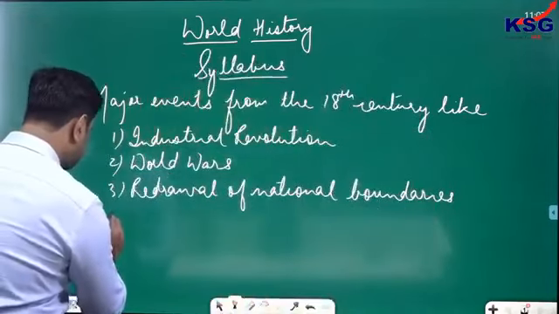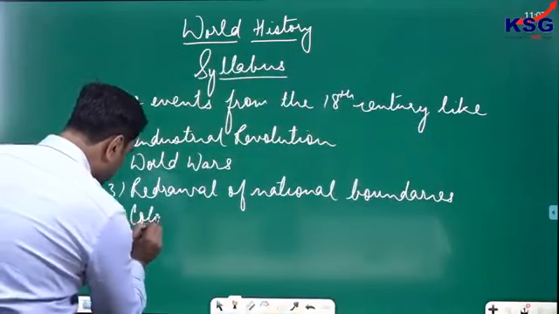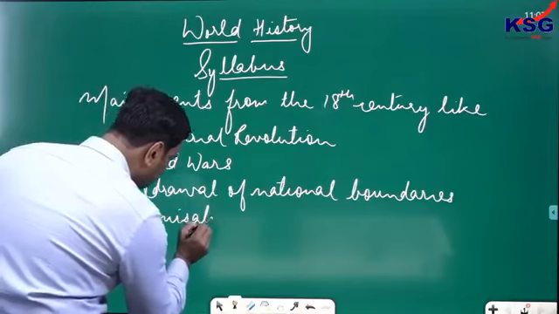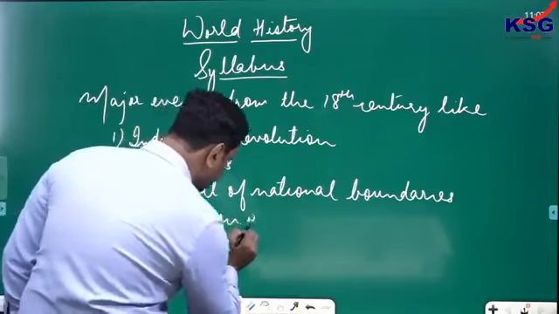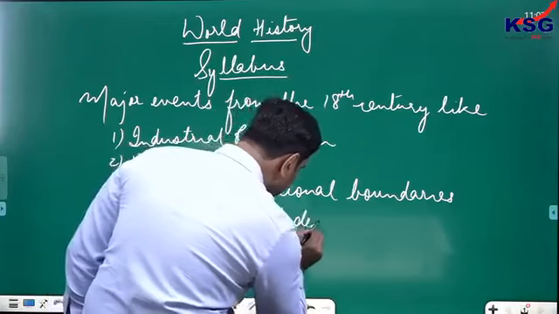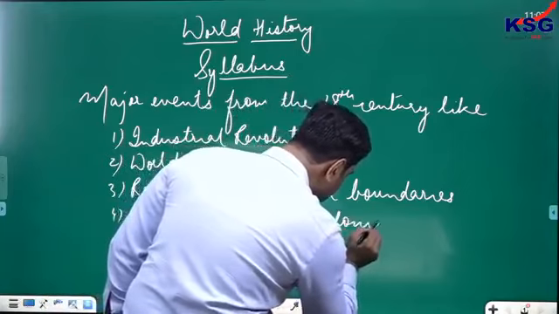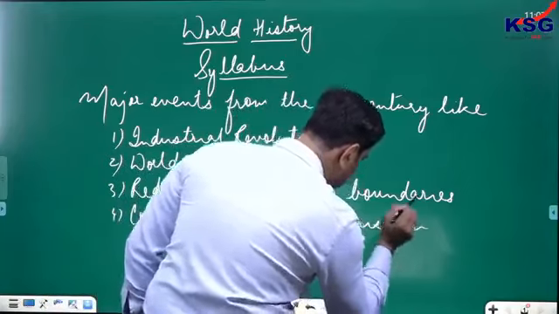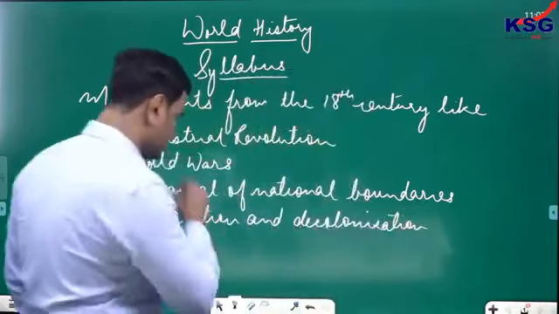Then we have colonization and decolonization.